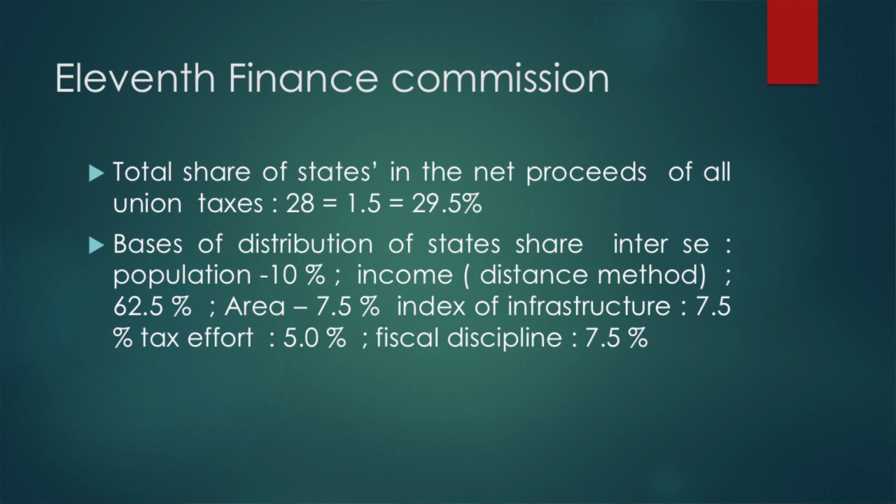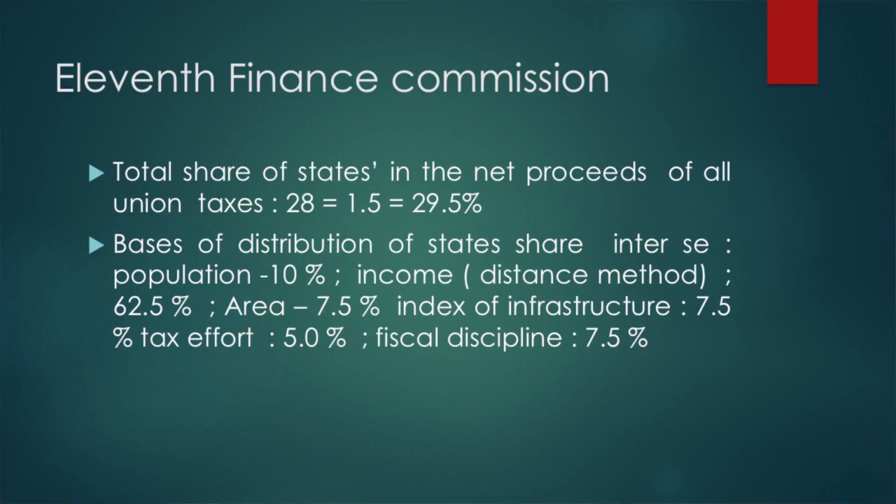What is the basis of the distribution among states there? 28% or 29.5% by the 11th Finance Commission. One is population, 10%. You see that population is no more given a weightage like previously, when it was 90%, 80% and so on, but now under the 11th Finance Commission it is only 10%. Then the income: what is the income of the state? Because some of the states are well developed, some of the states are not developed. So this is what we call the regional imbalances.